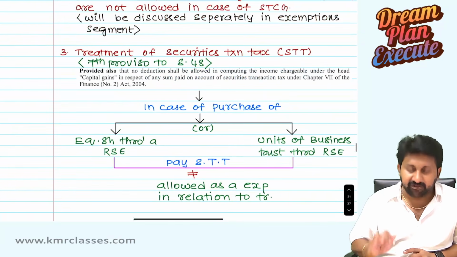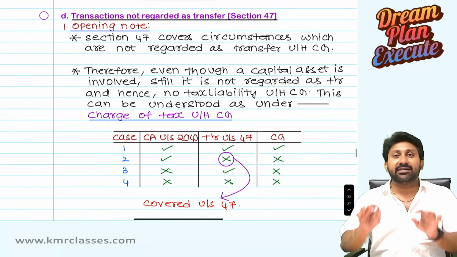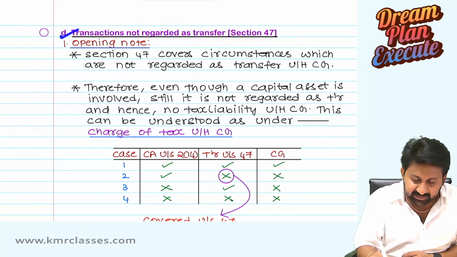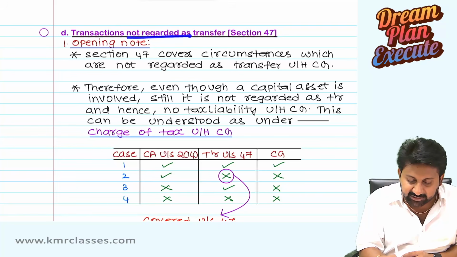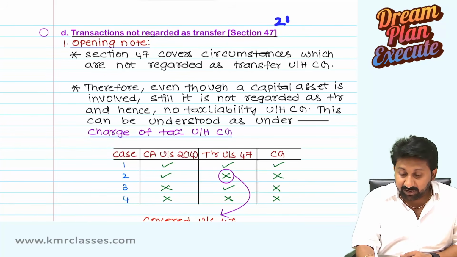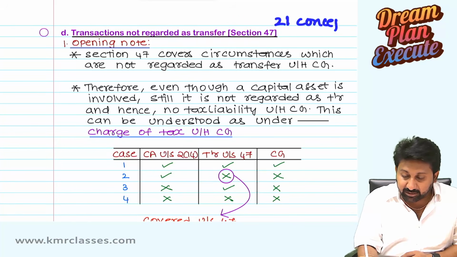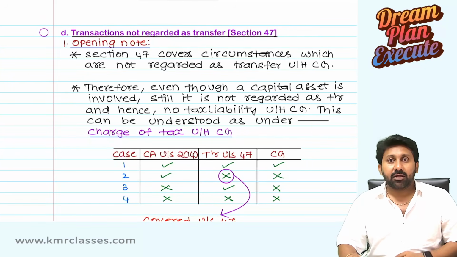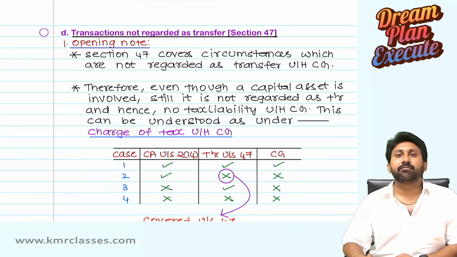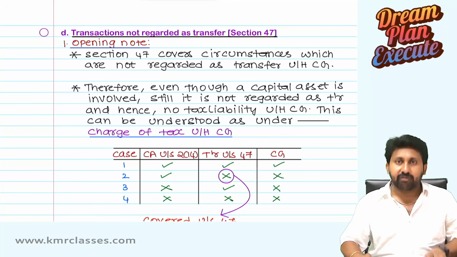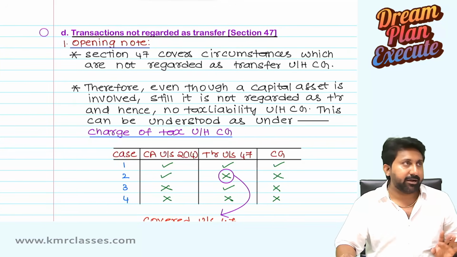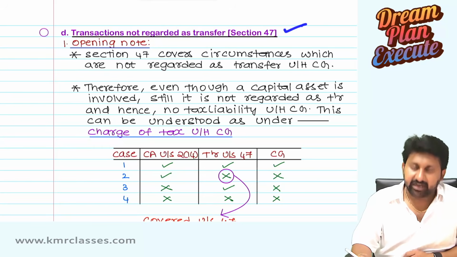So up to here we have completed. Now enter the dragon. The main area starts now: transactions not regarded as transfer. There are 21 concepts in that. How many? 21 concepts are there. These 21 concepts we are going to discuss here. We are not going to leave anything. I will give you my word. We will complete every minute concept in these 21. All 21 we will complete. Let's begin. Take it as a challenge.